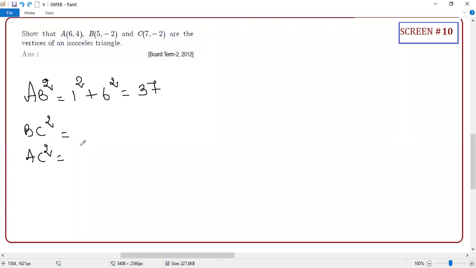Anyone can recollect? Guys, someone tell me. Sri Vaishnavi, correct? Sri Vaishnavi, are you there? Yes, sir, my father was calling, sir, so I didn't hear. Okay. But are you okay to answer BC square? Yes, sir.